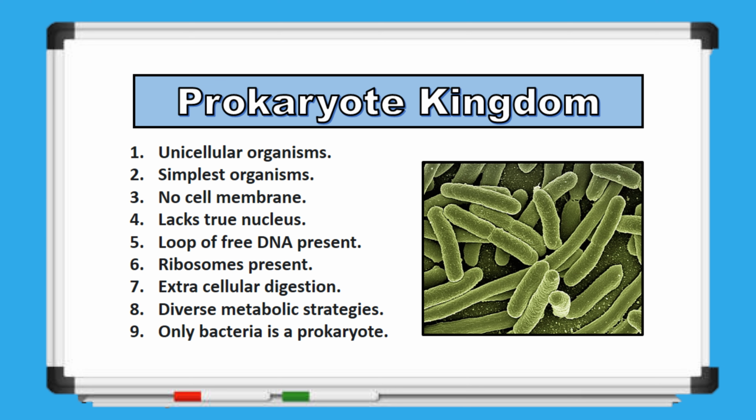The final kingdom we will study is the Prokaryote kingdom, which consists of unicellular organisms considered the simplest forms of life. Unlike eukaryotic cells, prokaryotic cells lack a true nucleus, meaning the genetic material, DNA, is not enclosed within a membrane-bound structure. Instead, the DNA exists as a single, circular loop, or plasmid, floating freely within the cell. Prokaryotes do have a cell membrane, an essential component for all cells, and ribosomes, which are crucial for protein synthesis. Some prokaryotes break down food outside their cells through extracellular digestion before absorbing nutrients. These organisms exhibit a wide range of metabolic strategies, allowing them to thrive in various environments. Also, note that bacteria are the only prokaryotes among all the kingdoms we've studied so far in this chapter.